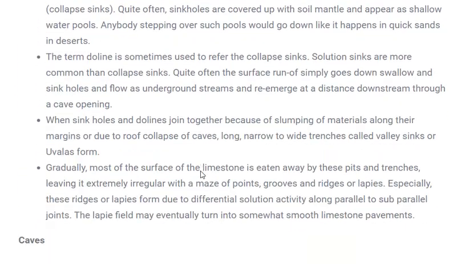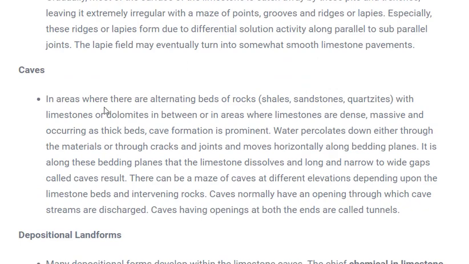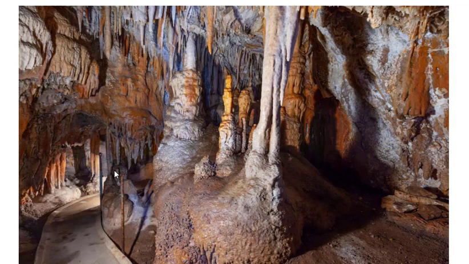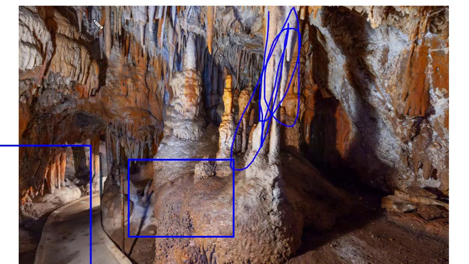So similarly, various kinds of landforms like caves can be formed, depositional landforms can be formed. You might have seen in many movies these kinds of structures where there are several caves, underground caves are found, and water is flowing throughout this cave. So these are the pillars. These parts will be called pillars, stalagmites. So various kinds of landforms are formed due to the erosion effect of water flowing underground. Okay.